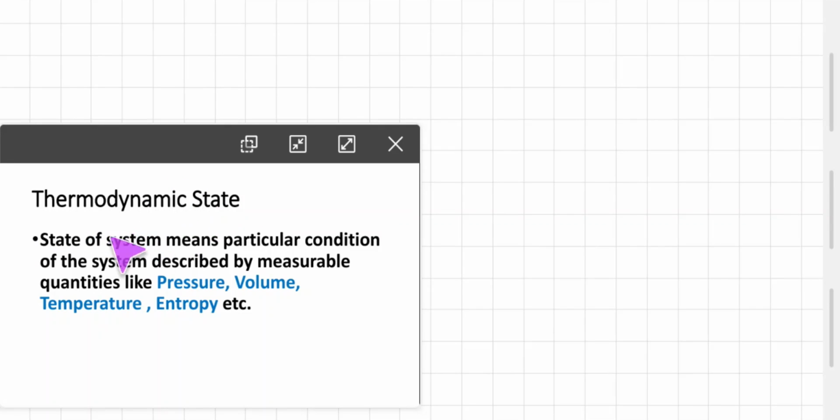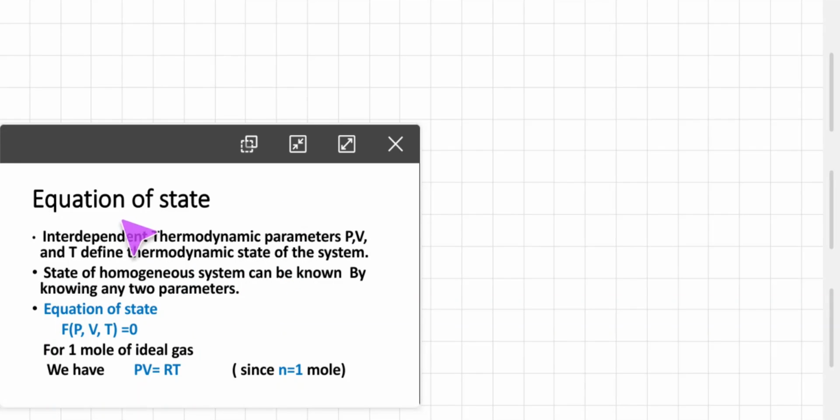Now according to this, we saw the thermodynamic state. It is the state of a system, meaning a particular condition of the system described by measurable quantities. As far as heat and thermodynamics is concerned, we are studying quantities like pressure, volume, temperature, entropy, etc. The equation of state, that is, interdependent thermodynamic parameters like pressure, volume and temperature, define the thermodynamic state of the system, and the state of a homogeneous system can be known by knowing any two parameters.